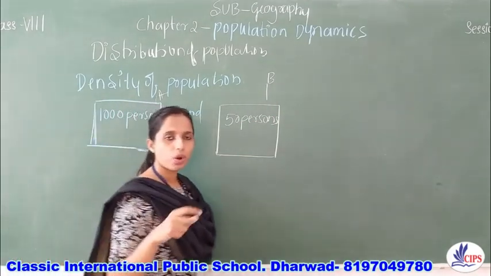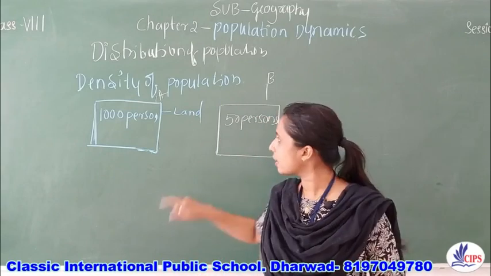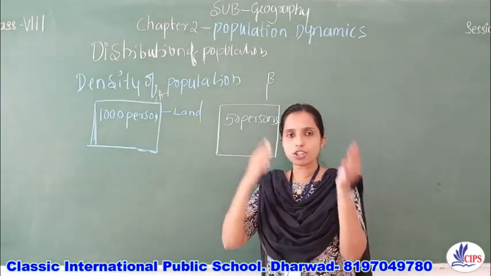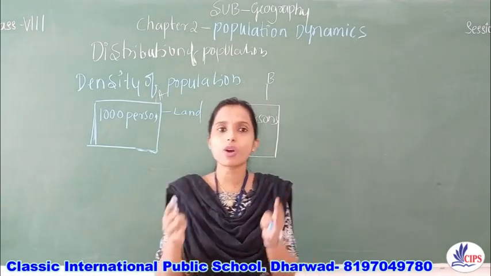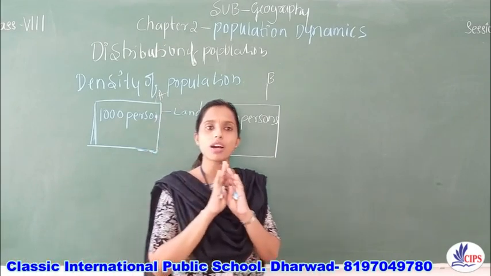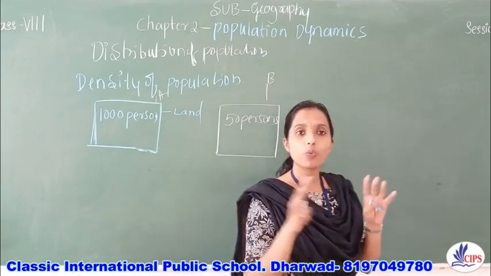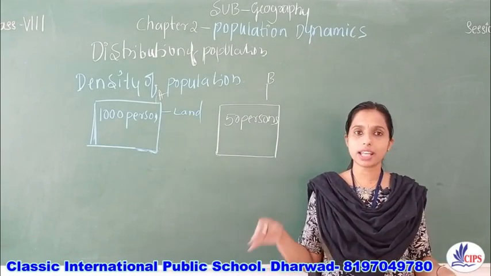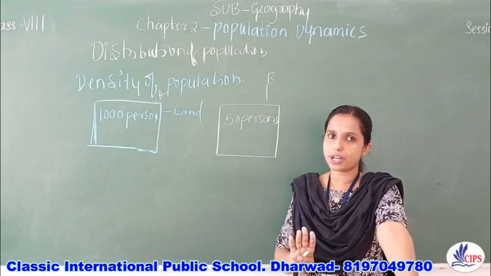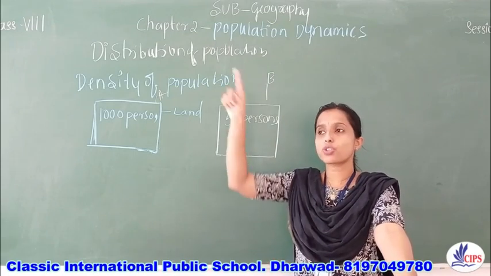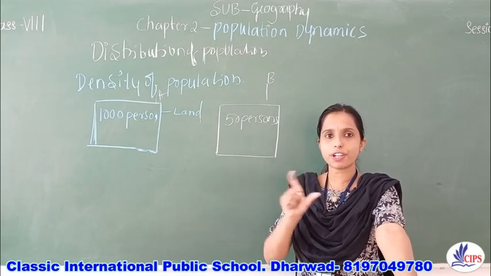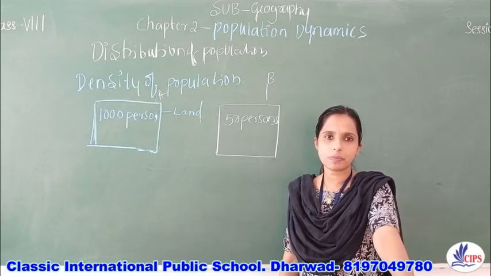What is the conclusion we can derive from this? We can say that density of population changes from place to place. It is not the same throughout the country or within the country. Density of population of Dharwad is different, and density of population of Bengaluru is very different. What is the major difference between these two regions?